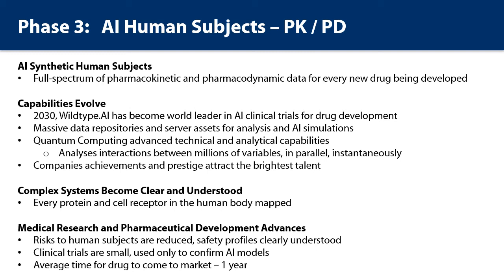Well, if you do that enough times, and you feed that data into AI systems, you get to the point that you can actually start to predict what the effects will be on the biochemistry of the body. What will happen to different cell receptors? What will the cascading actions be?